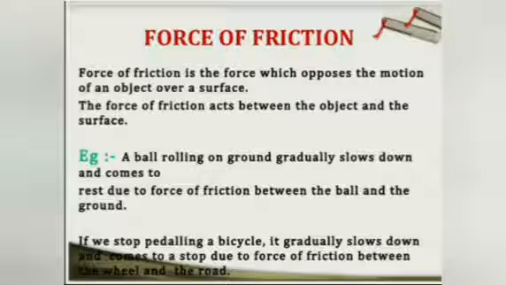For example, a ball rolling on the ground gradually slows down and comes to rest due to the force of friction between the ball and the ground. So here how many objects are there? Two objects, the ball and the ground. If we stop pedaling a bicycle, it gradually slows down and comes to a stop due to the force of friction between the wheel and the road. Here also, how many objects are there? Two objects, the wheel and the road.